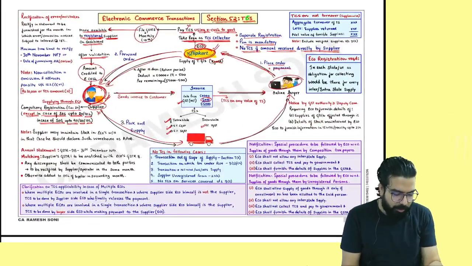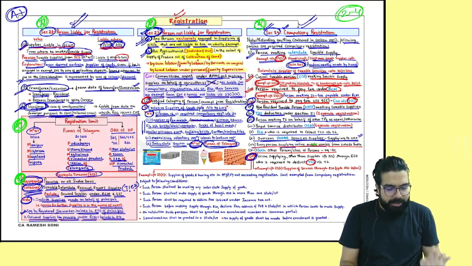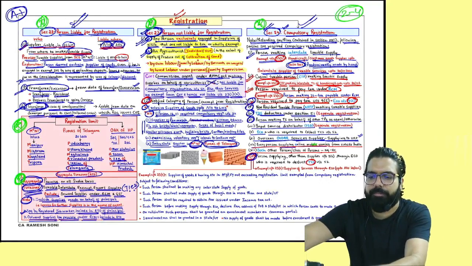Everyone over here now, listen to me very carefully. I want to go back to your chapter of registration now for a second. In your registration chapter, I had told you that when I teach you e-commerce operator, at that time I will come back over here. Please come back to your registration chapter, everyone.